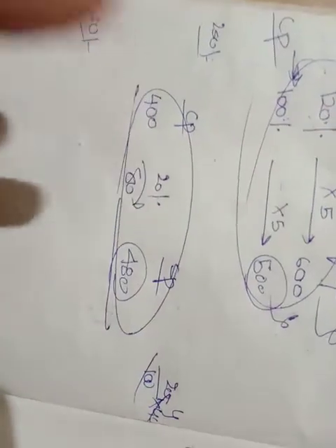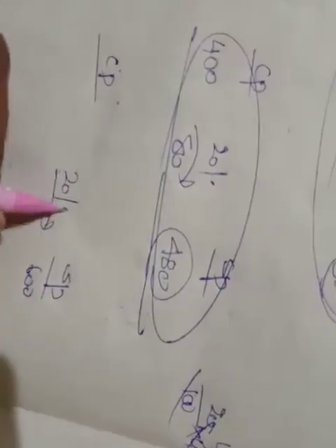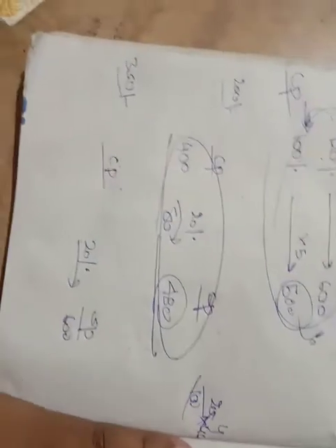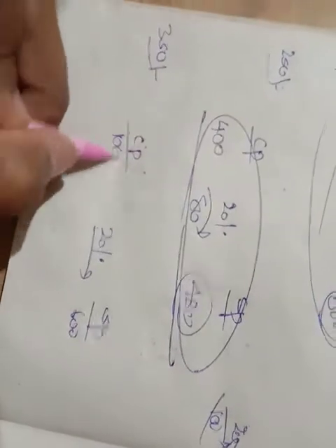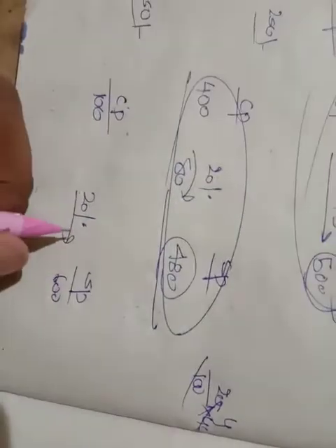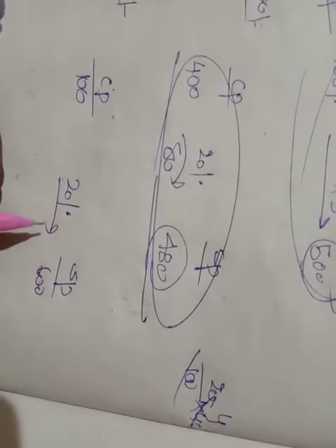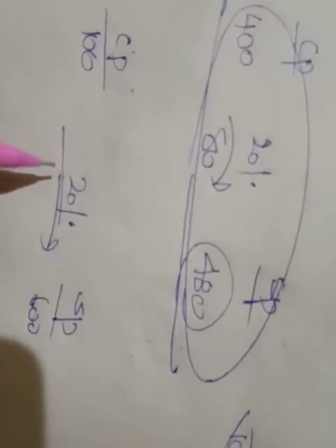So follow this. Now see friends, he asked for cost price, but he hasn't given it. The selling price he has given is 600. Selling price is equal to 600. What is the profit? 20% is the profit. So friends, you have to understand here, if CP is not mentioned, you just take it as 100, right? So what is 20% of 100?